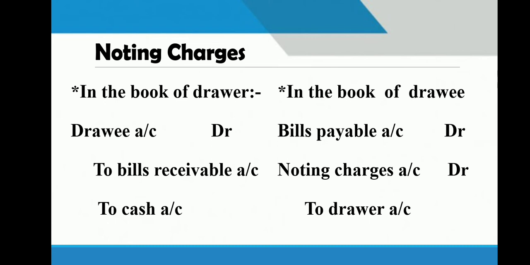So see the difference in the journal entries of noting charges. Drawer will simply write to cash because he has paid money to the notary public and he will increase the amount of drawee. And drawee will debit noting charges because it is his expense, because of his dishonor of bill, this expense has occurred. So noting charge is the expense of drawee. It is not the expense of drawer. No doubt it is paid by the drawer, but later on it is collected from the drawee.